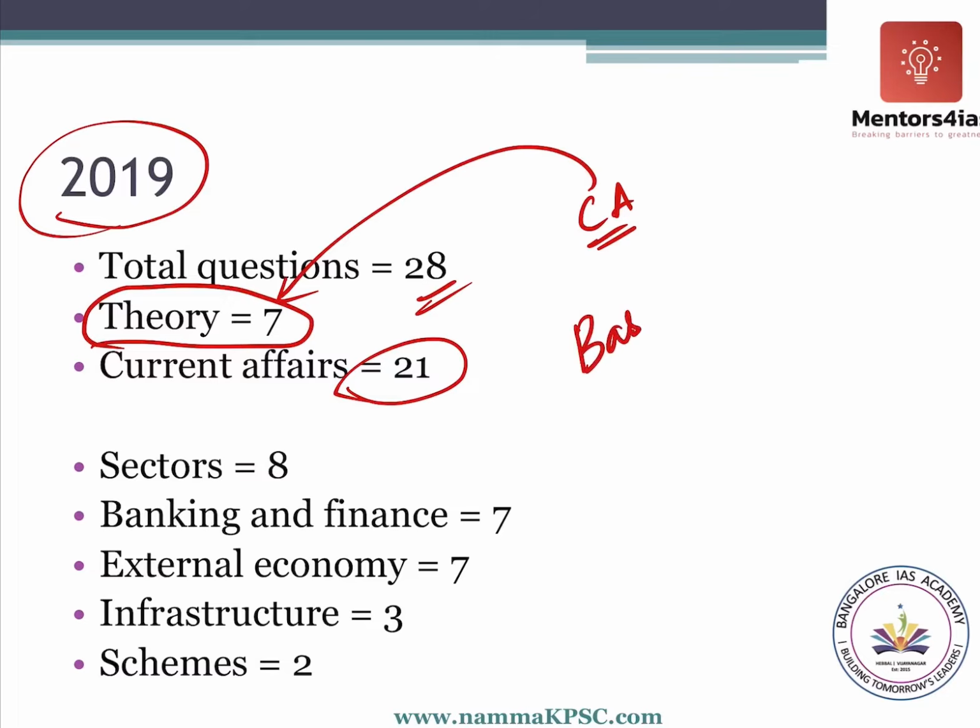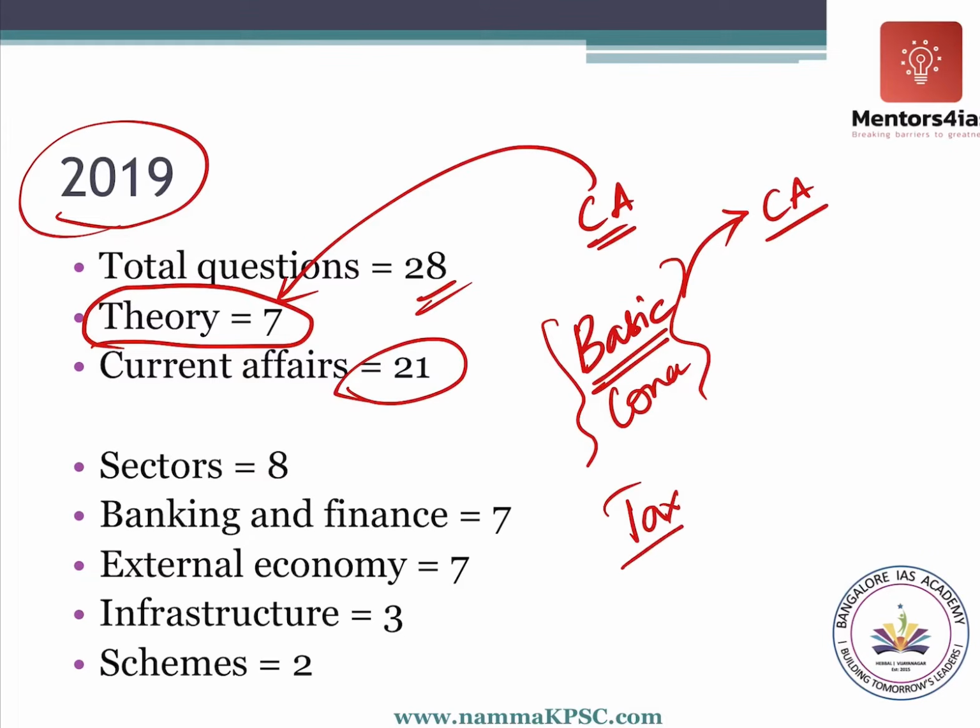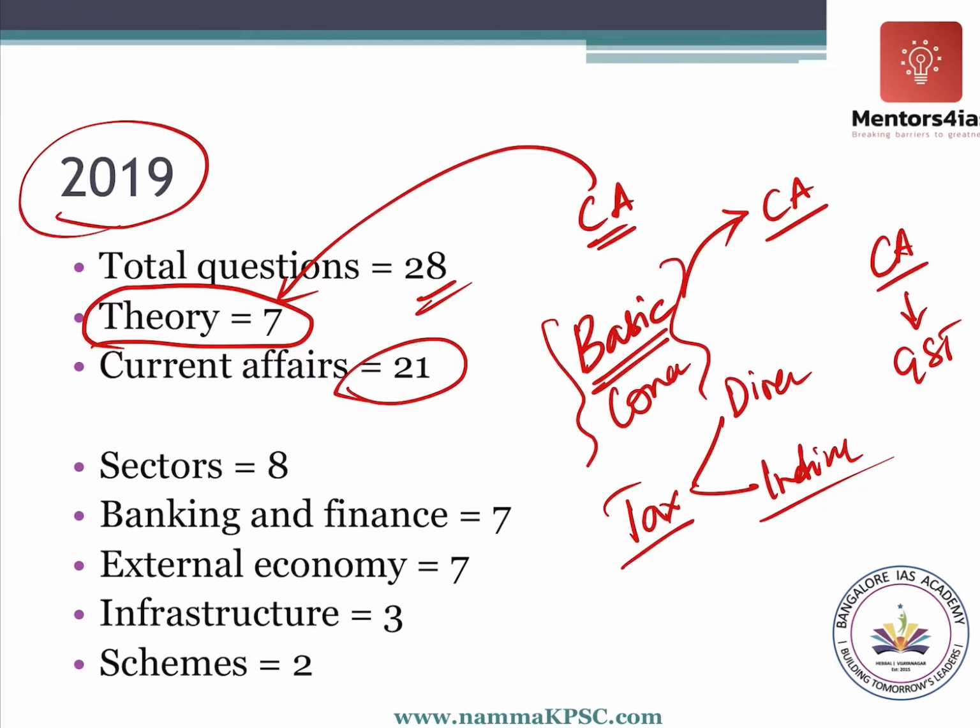So first let's get comfortable with the basics and then relate these basics or concepts with current affairs issues. Let me try to explain what I mean by basics. Take taxation and the types of taxation, that is direct tax and indirect tax. In your current affairs, they can ask issues related to GST. But to understand the issues relating to GST, the problems, the features, the advantages, etc., you have to first know what is tax, what are the different types of tax, and why this GST.